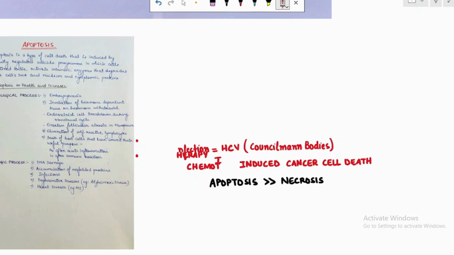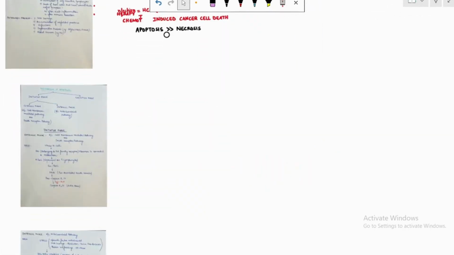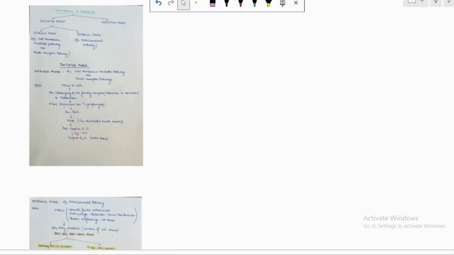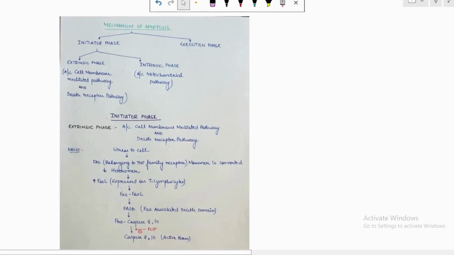Cancer cells die via both mechanisms, apoptosis and necrosis, but the main mechanism involved in chemotherapy induced cancer cell death is apoptosis. So I hope the examples are clear to you, in which physiological and pathological conditions apoptosis occurs.